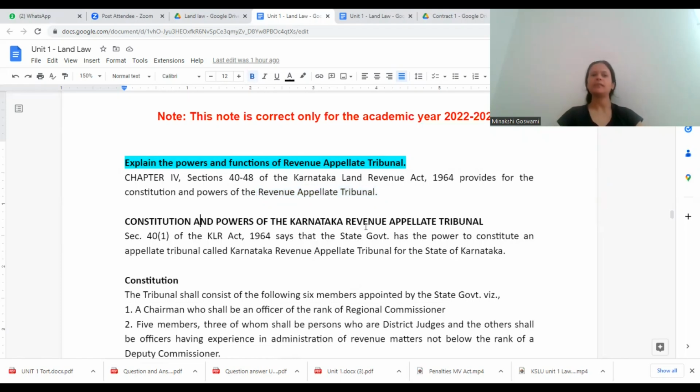Section 40, Clause 1 of the Karnataka Land Revenue Act says that the state government has the power to constitute an appellate tribunal, and the name of this tribunal will be Karnataka Revenue Appellate Tribunal, and this tribunal would function for the state of Karnataka. So you need to remember the state government is given the power to constitute the Karnataka Revenue Appellate Tribunal.